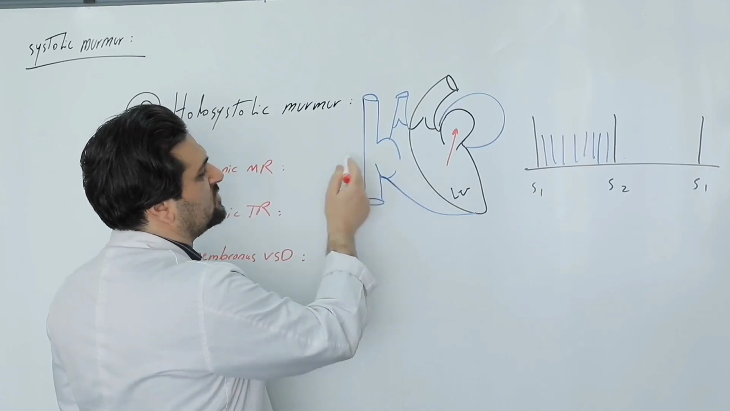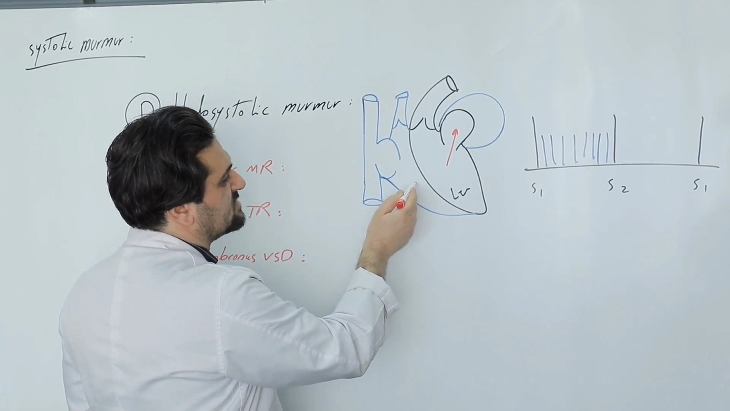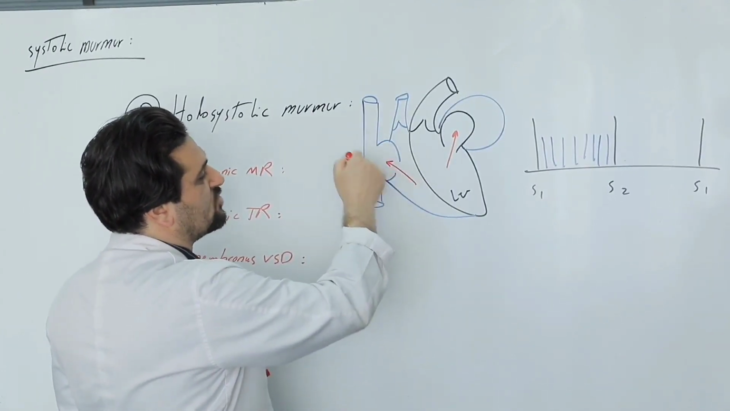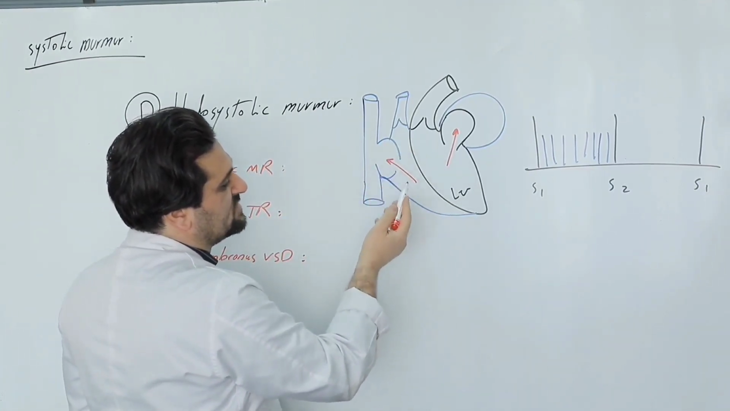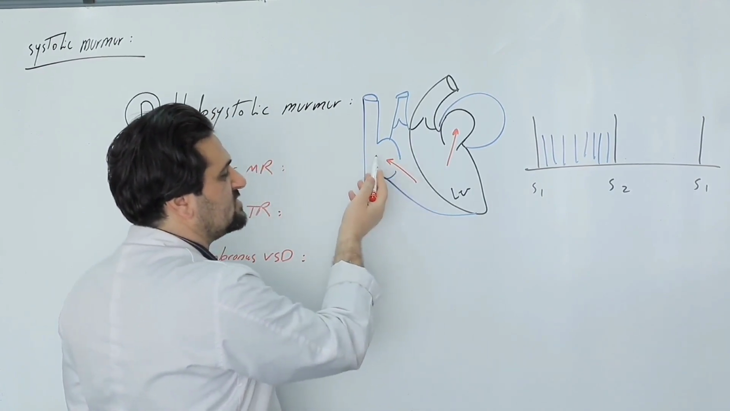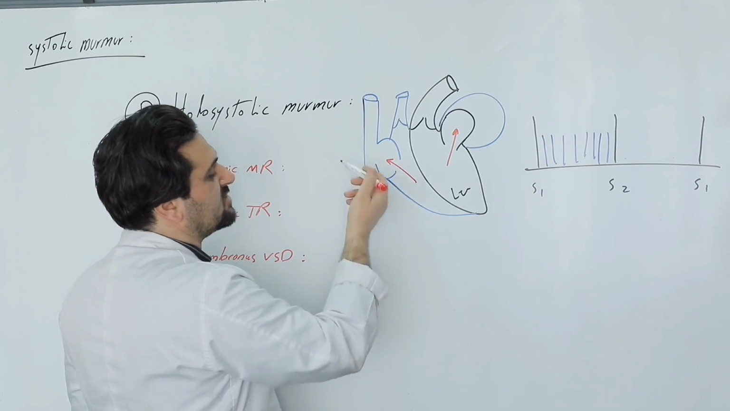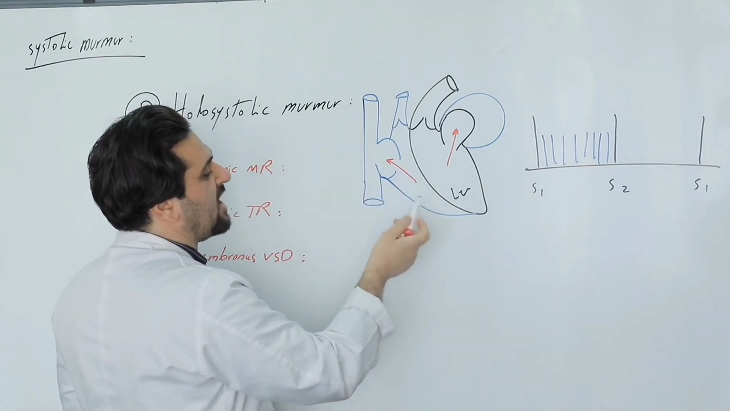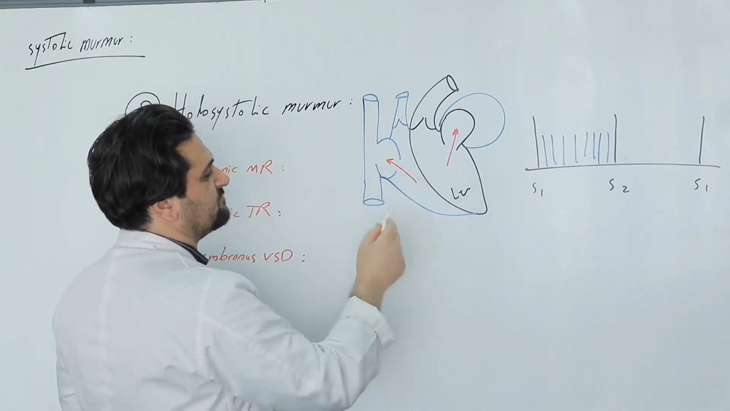In chronic TR, blood enters the right atrium from the right ventricle during systole, and since in these cases the right atrium has enlarged, no matter how much blood enters the right atrium from the right ventricle during systole, there is still space and room. Therefore, this pressure gradient exists throughout the entire systole. It is also heard as holosystolic or pansystolic.